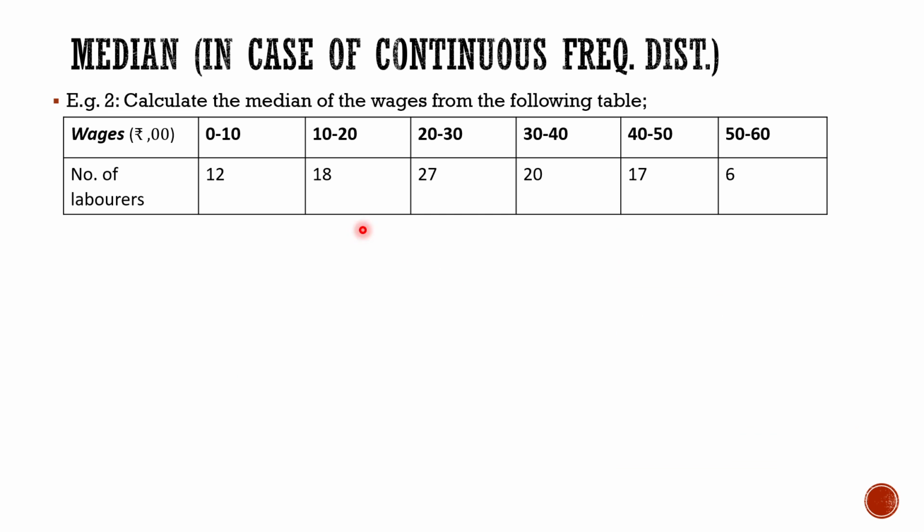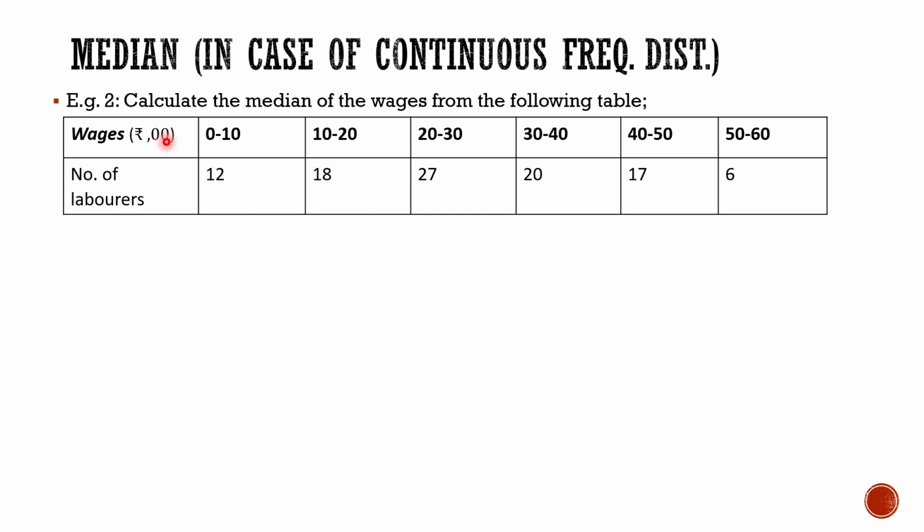Now in case you have a continuous frequency distribution, as I have already mentioned in previous videos, it would have exclusive type class intervals. So here you will have to calculate the median of the wages from the following table. So these are the wages, and these are the number of laborers. So here you can see 0 to 10, 10 to 20, and so on.